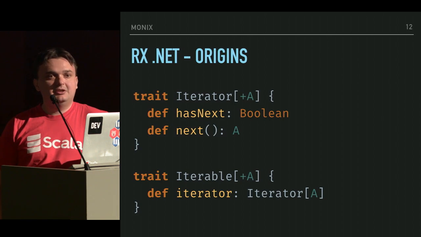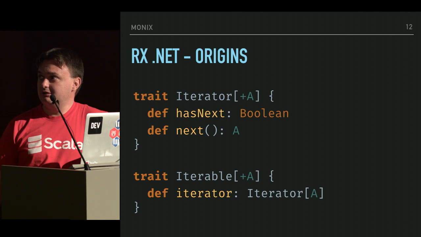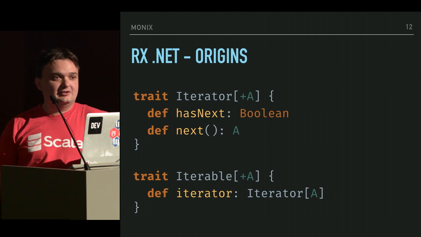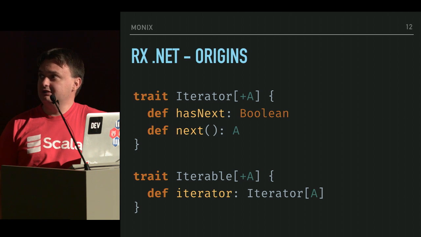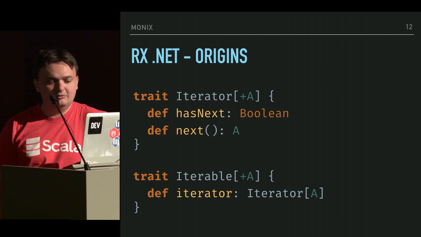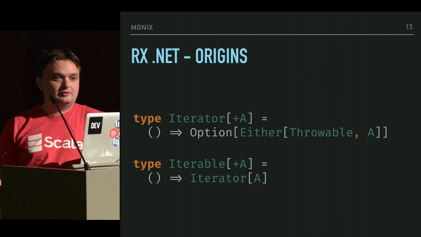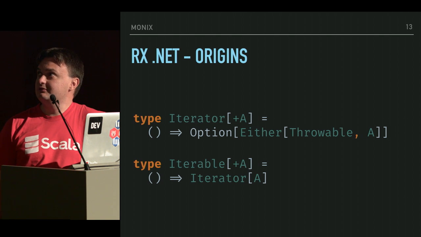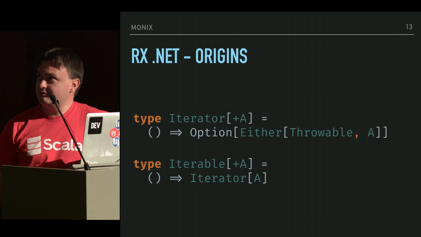The basic idea being that starting from the Iterator and Iterable interfaces that we all know and love, this describing a pull-based streaming approach, a dirty one, but it's really effective at iterating over streams, over arrays and various data structures. We can then describe these as functions, side-effectful functions, using standard Scala types.